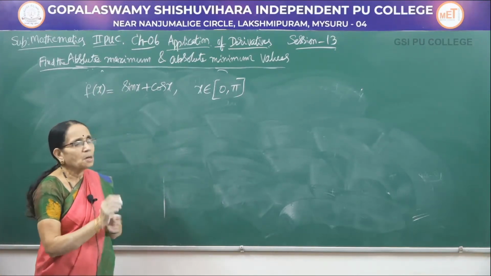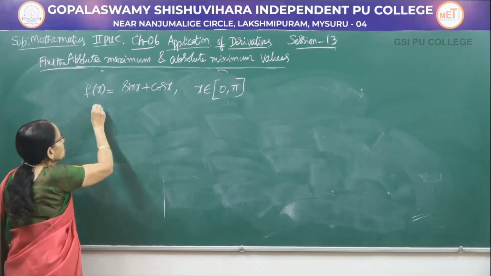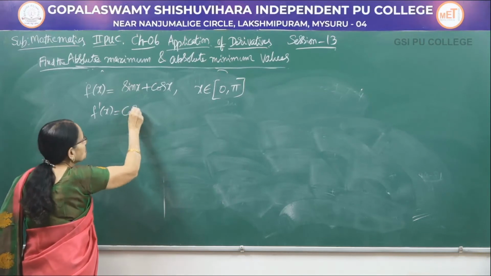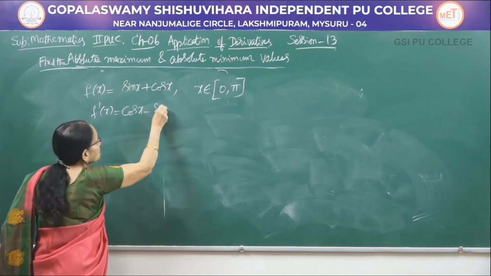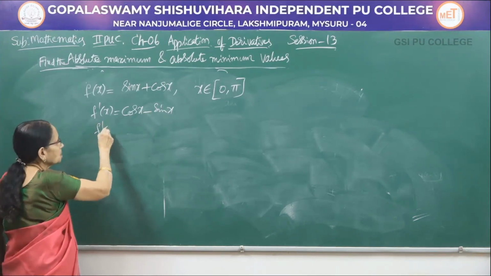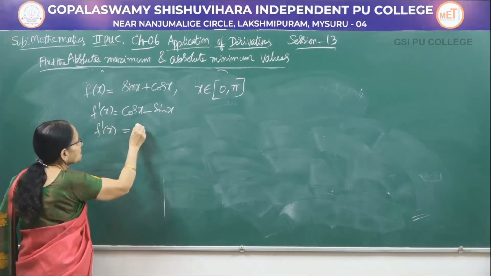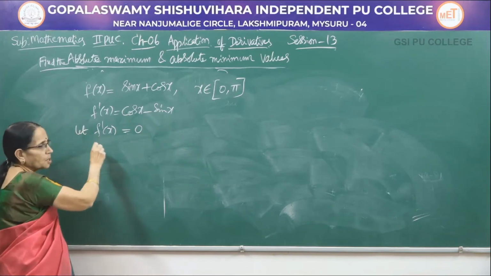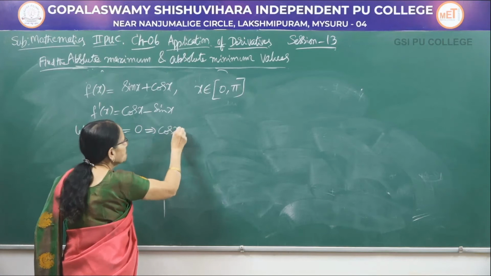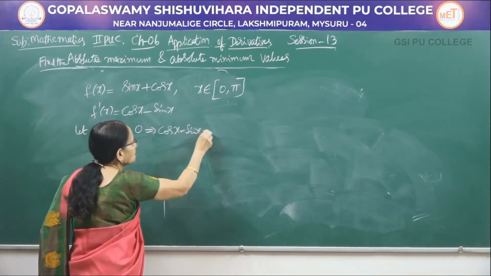Whatever may be the function, the procedure is same. So, differentiate first one time, this becomes cos x, this is minus sin x. So, to know the critical point, now let f dash x be equal to 0, that implies cos x minus sin x is equal to 0.